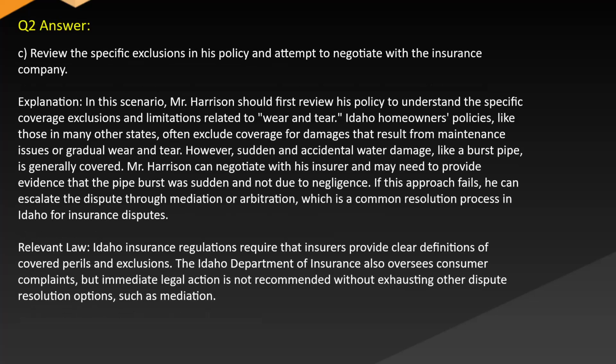Answer: C. Review the specific exclusions in his policy and attempt to negotiate with the insurance company. Explanation: In this scenario, Mr. Harrison should first review his policy to understand the specific coverage exclusions and limitations related to wear and tear. Idaho homeowners policies, like those in many other states, often exclude coverage for damages that result from maintenance issues or gradual wear and tear. However, sudden and accidental water damage, like a burst pipe, is generally covered.